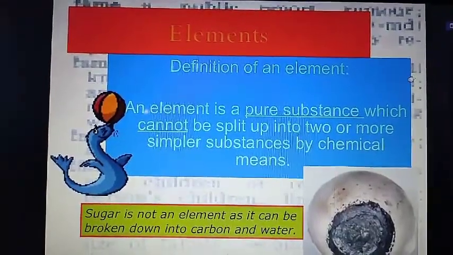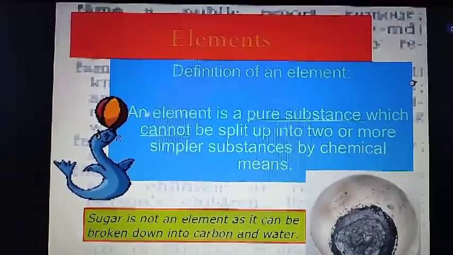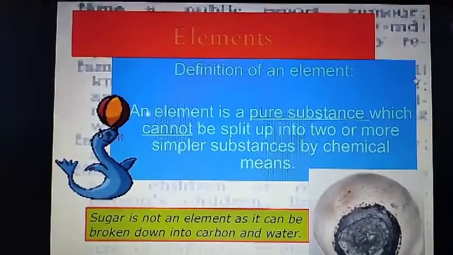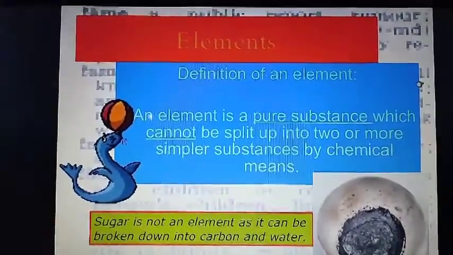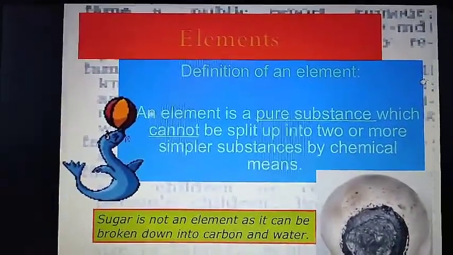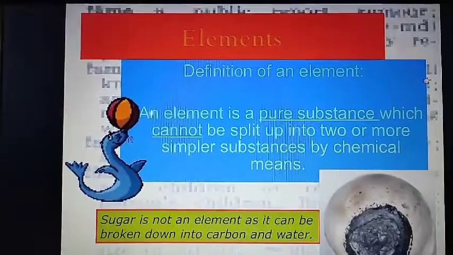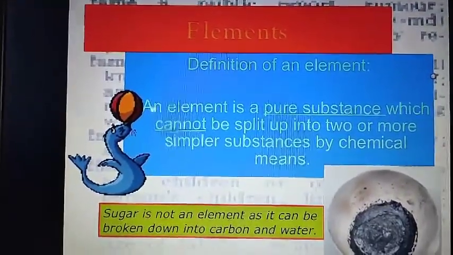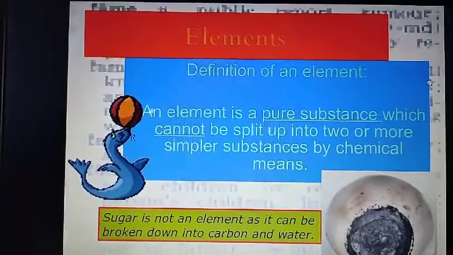Hello, good morning students. So today we will begin with chapter number 3, that is elements, compounds and mixtures. The first topic in your book is element. So let's begin the chapter.